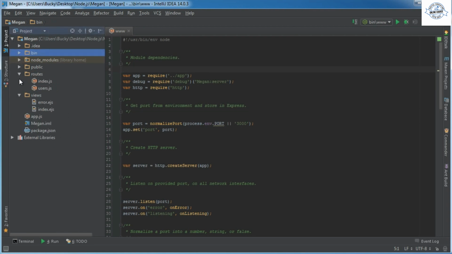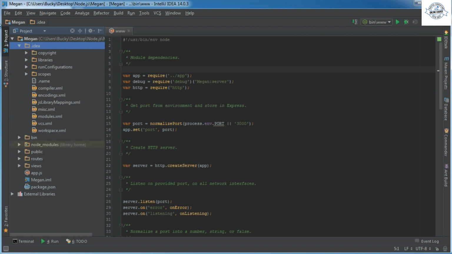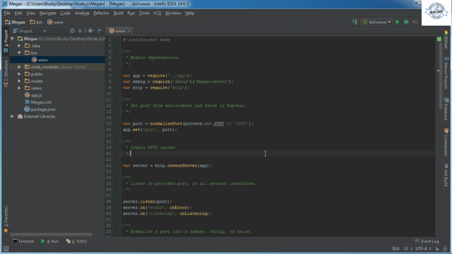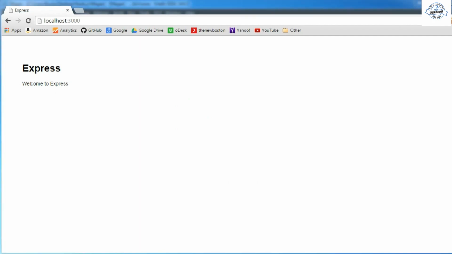So let me just collapse some of this so it's a little bit easier to follow along. Alright, I'll just go top down and explain what all these files are. This one, .idea, this is just your IntelliJ settings. Nothing new, don't touch anything in there. That's just for your piece of software, your IDE. Bin, as you can see, there's one file in here, and this is the one where we had to right click and run to get our project up and running.